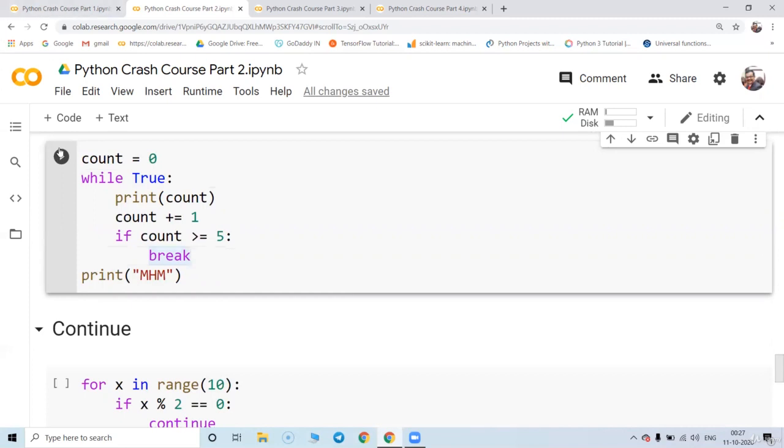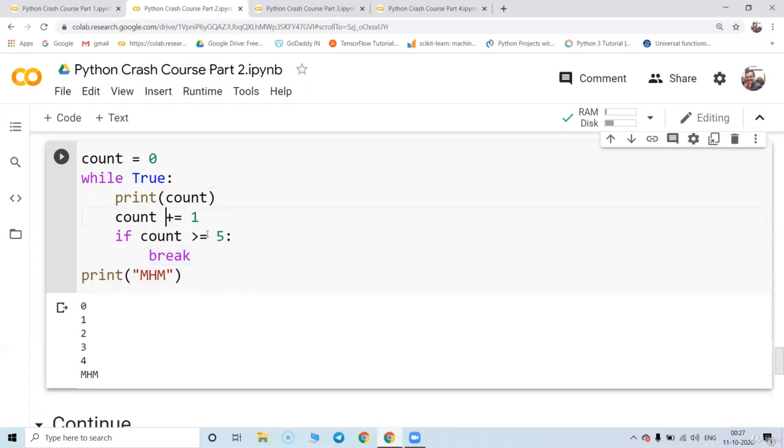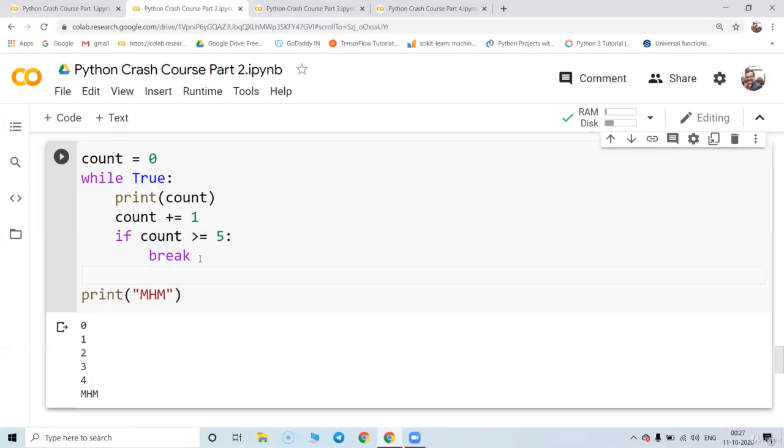Great. So here I'm checking the values greater than or equal to 5. If that value is not greater than or equal to 5, then it is going to stay in the loop, and in the loop we are doing one value addition. Once the condition is satisfied, it will break this loop and come out of the loop. I have intentionally written a print statement, which shows that we have broken the loop and come out of it.